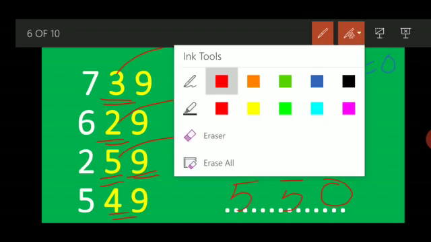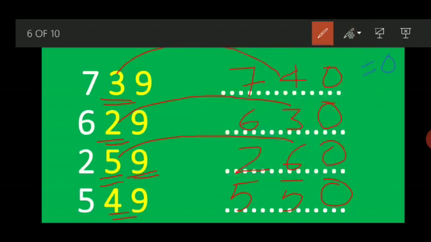So what we have seen is that if 9 comes at the end of any number, the number which is near the 9 will change, and 9 will change into 0. That means two numbers will change if 9 has come in after numbers.